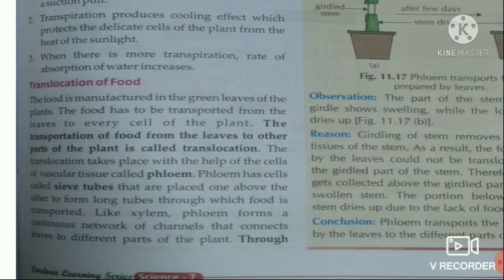In this phloem, there are four types of tissues. You will read about them in ninth standard.